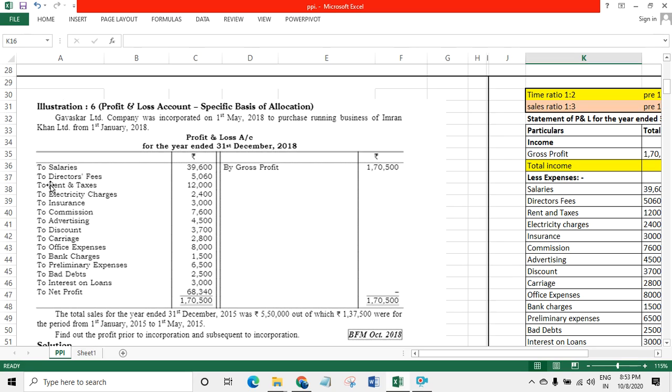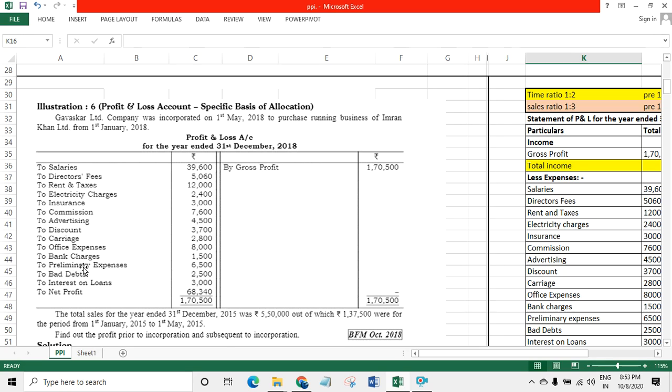And rent and taxes will be on the time ratio. It is fixed in nature. Electricity, insurance, fixed in nature. So both will come in the time ratio. Commission on the basis of sales ratio. Advertising on the basis of sales ratio. Discount, sales ratio. Carriage, sales ratio. Office expenses, this is fixed in nature, so it will be based on the time ratio. Bank charges. These are also fixed.